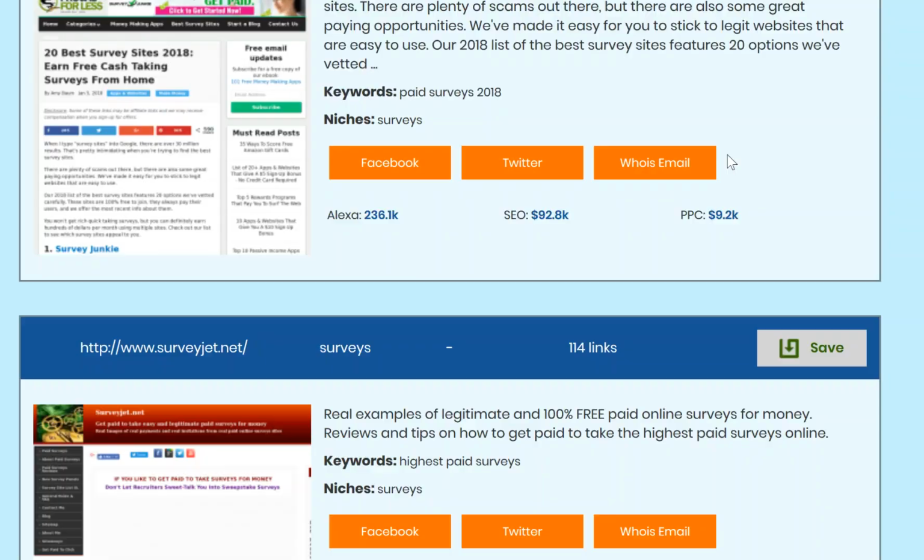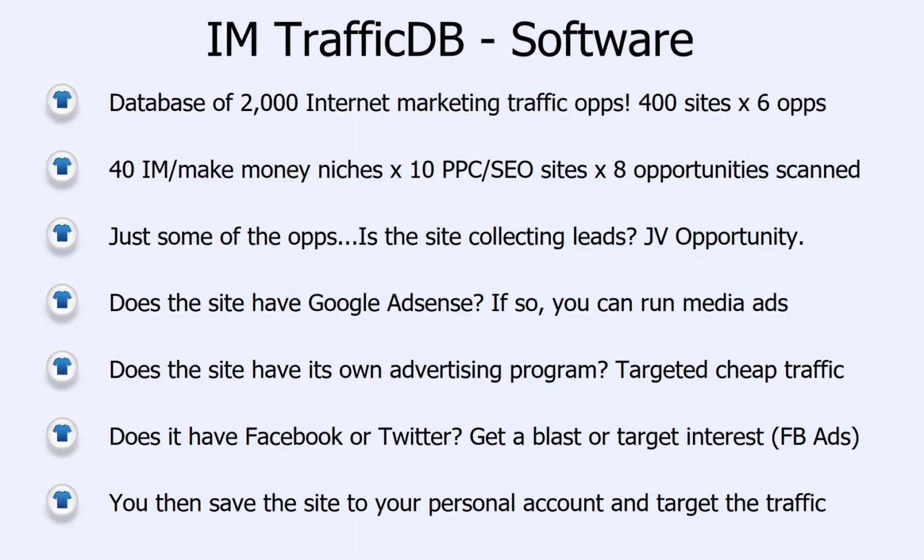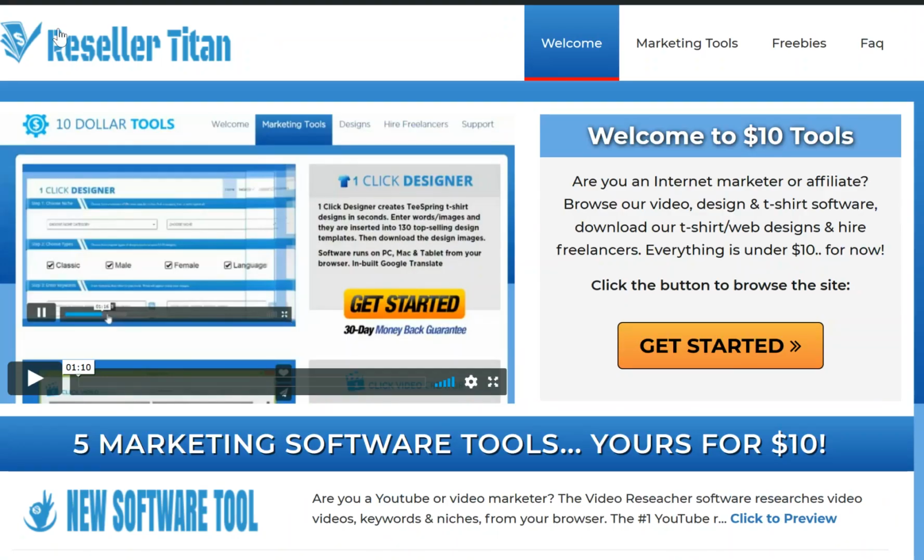And when we find a site we like the look of, we just click on the save button, and it's then going to save that site to the database. I think that pretty much covers it for the traffic database. As I say, it's a great database of traffic opportunities for the internet marketing niche that we can use to promote our internet marketing products, and of course in particular promote anything that we do with our Resell Titan theme.